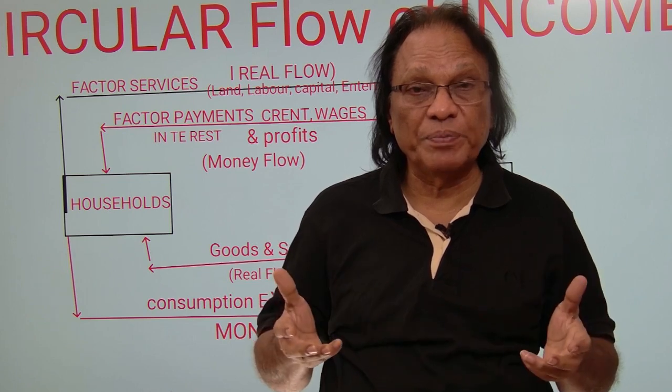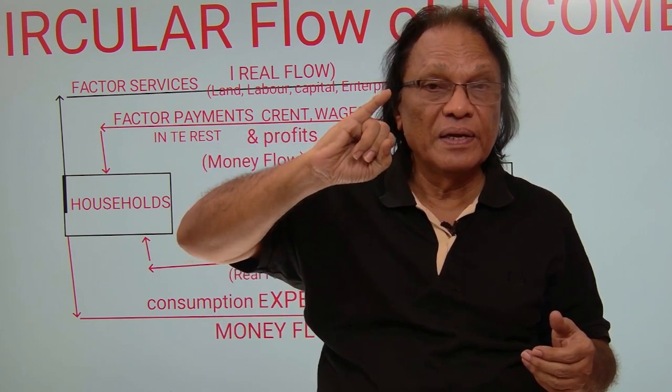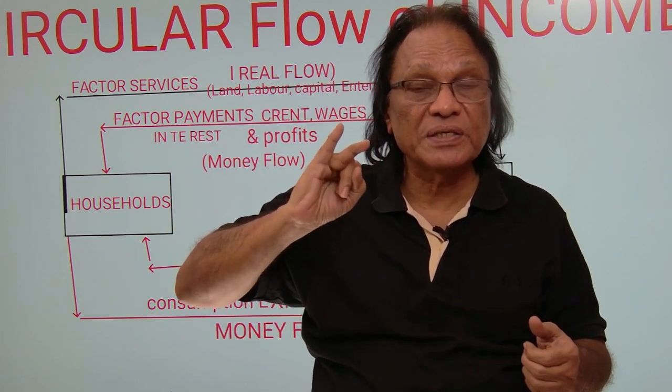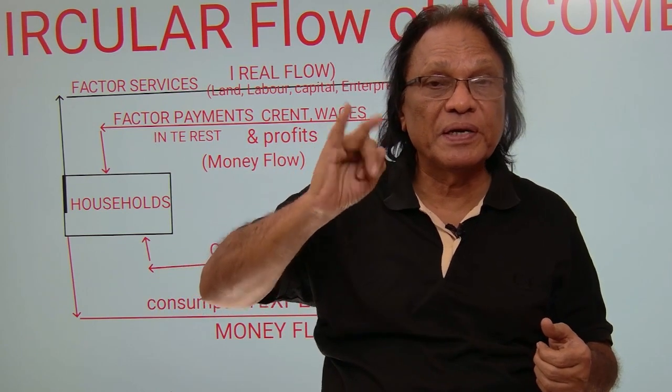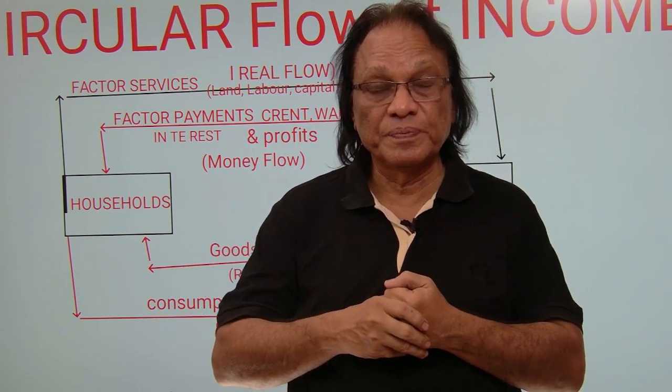Which are the factor payments? You have to pay to land rent, you have to pay to labor wages and salaries, and you have to pay to the capital interest, and of course entrepreneur will get profits. So land will get rent, labor will get wages and salaries, interest to the capital, and profits to the entrepreneur.